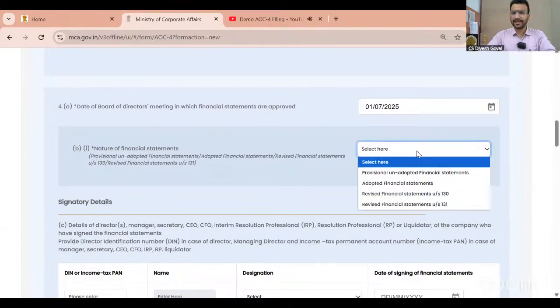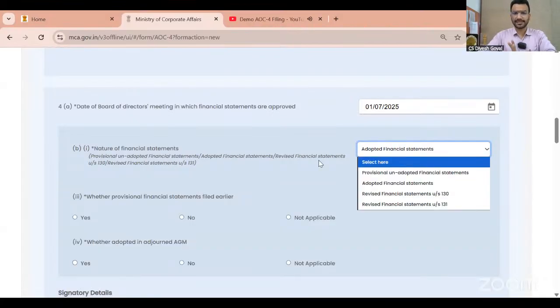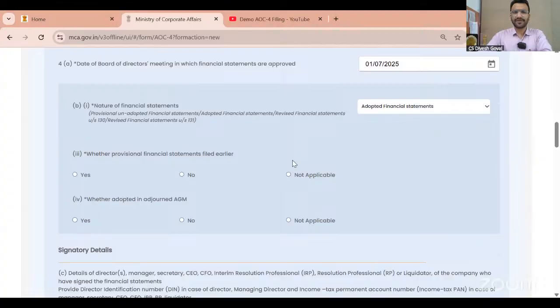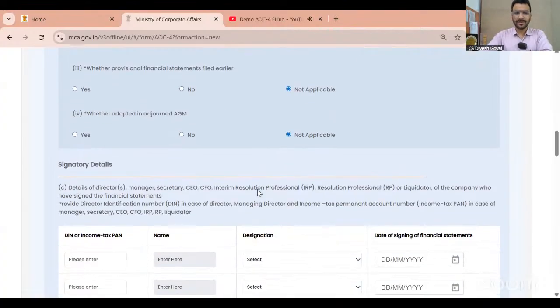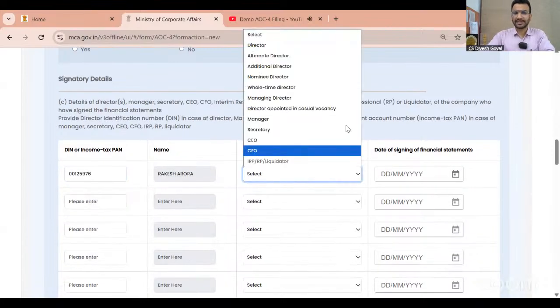Nature of the financial statement. Here I am selecting adopted financial statement, not any revision. Revision is not allowed without NCLT approval. Whether provisional financial statements are filed? No. Whether adopted in adjourned meeting? No. Signatory details. I have to mention the signatory details now. I have to mention the DIN number. It will all be picked automatically. Now I have to select the designation.